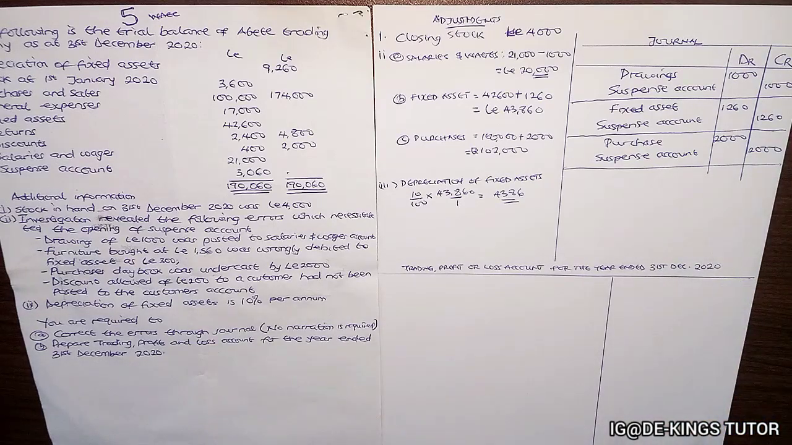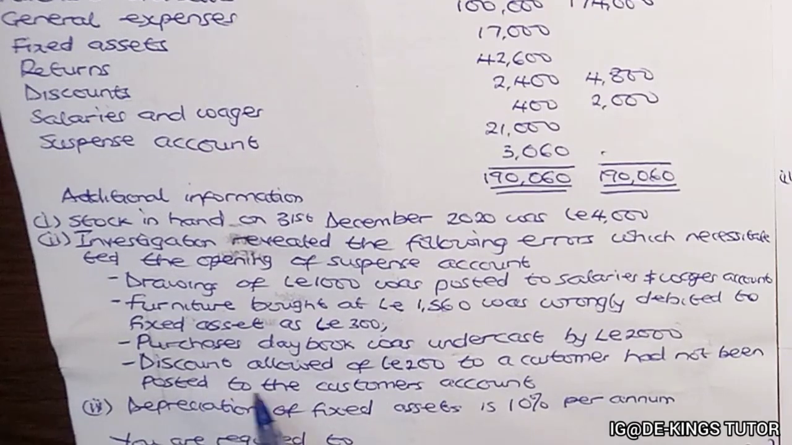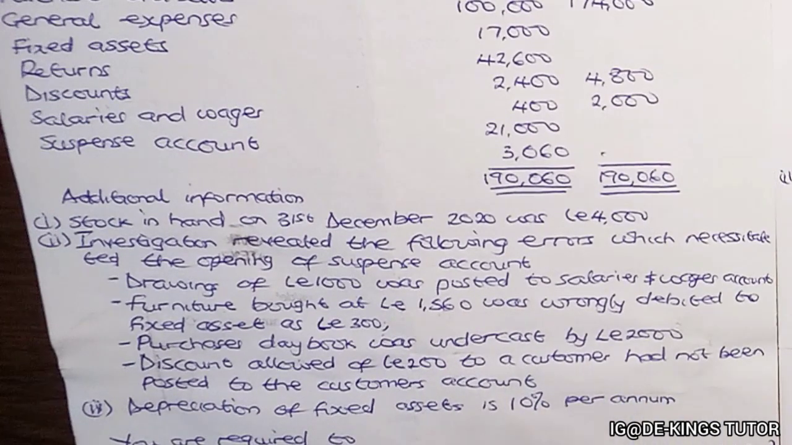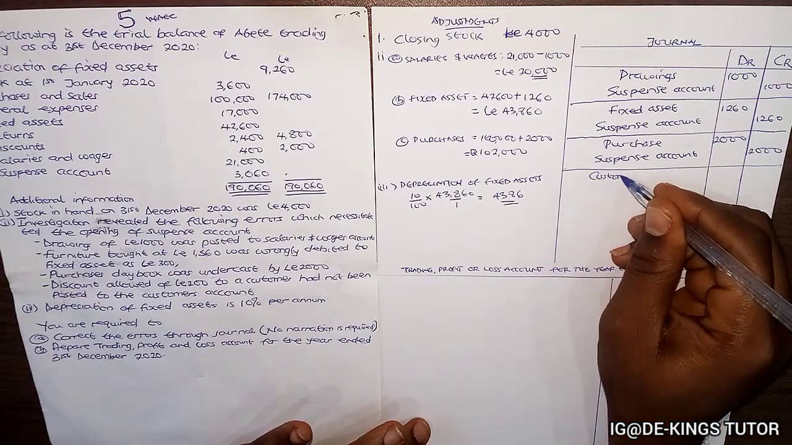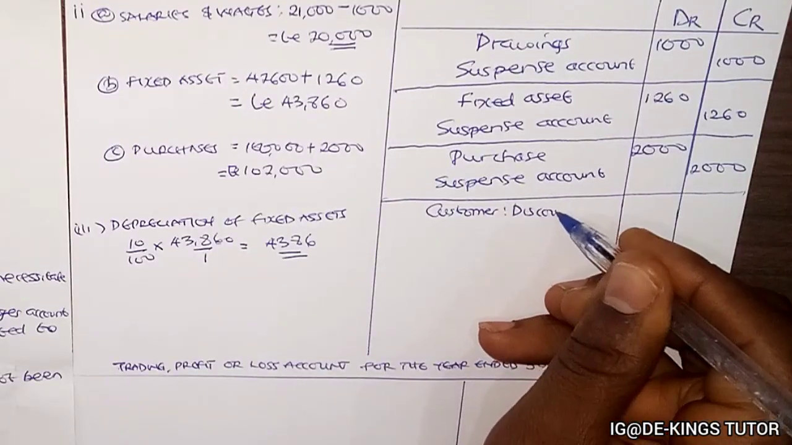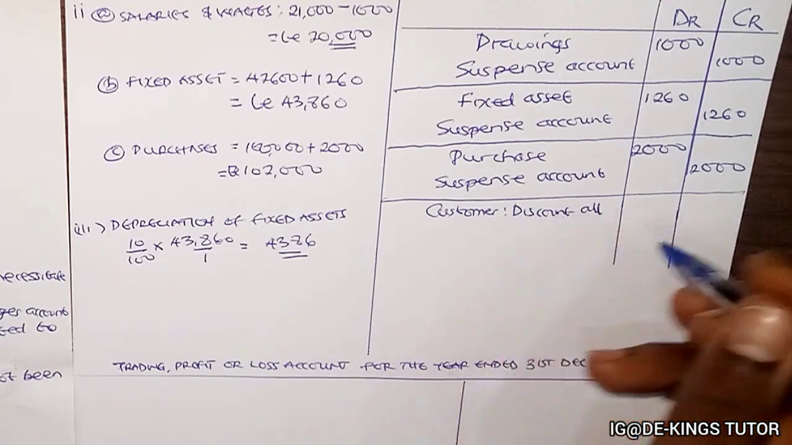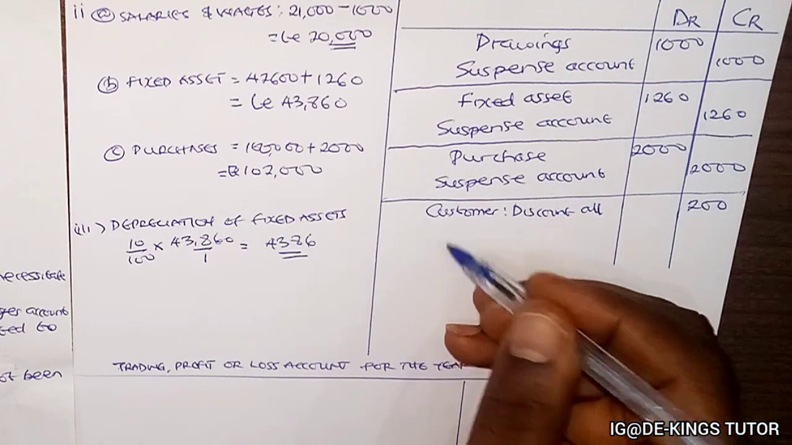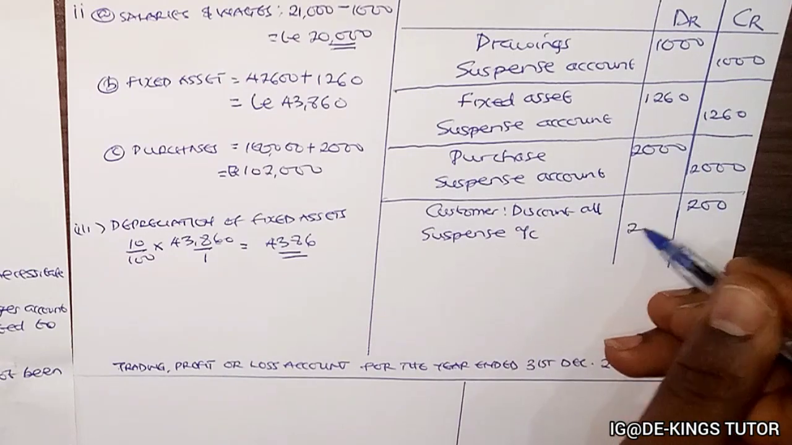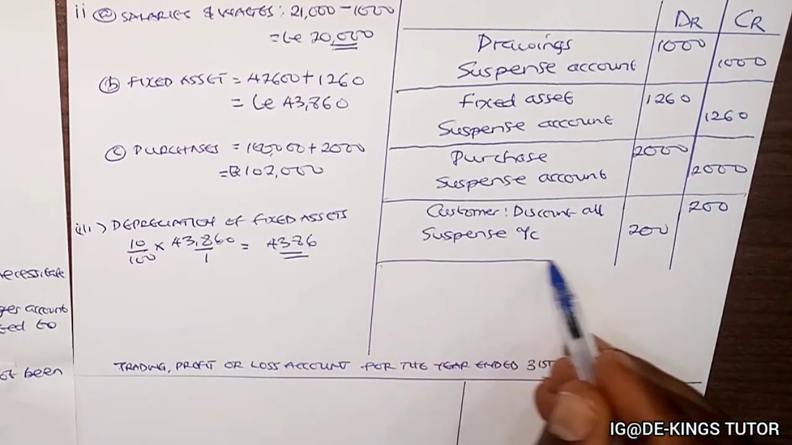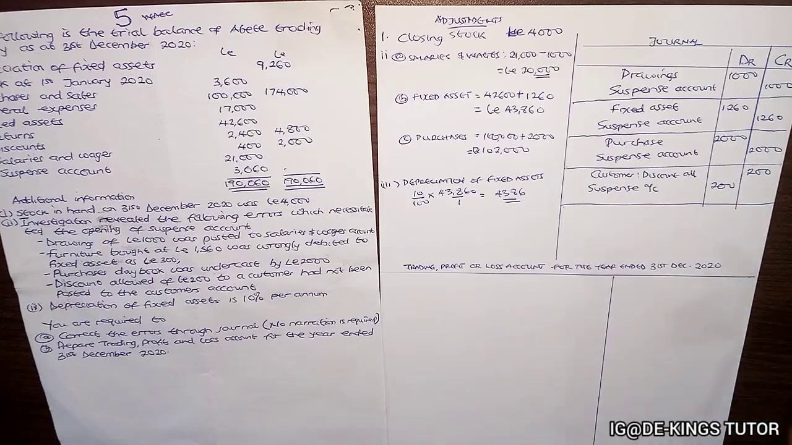Okay, so this part said the discount allowed of 200 to the customer had not been posted to the customer's account. So they've posted it in the company's account, but we've not posted on behalf of the customer in the customer's account. If you remember our sales ledger, our discount allowed is being credited. So that is what we would do. Customer discount allowed, to be credited, I will now have a suspense account 200. Okay, so that is how to prepare this.